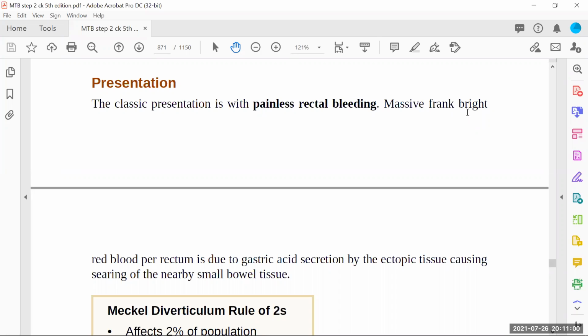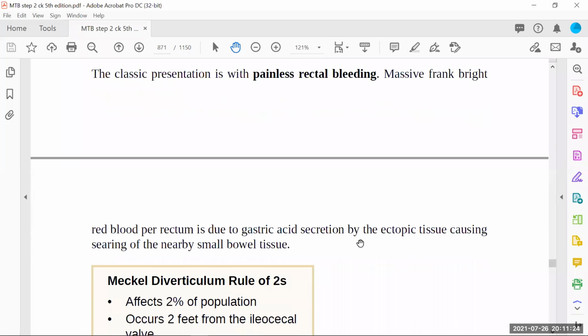Because of the vitamin K deficiency, everything will be bleeding: the nose, the umbilical cord area, and rectal bleeding can also be there. But if it's a Meckel's diverticulum, then only you will see bleeding per rectum, and that will be massive, frank red bleeding.